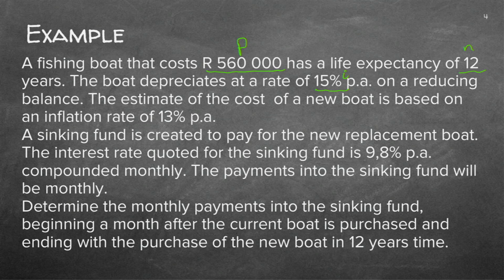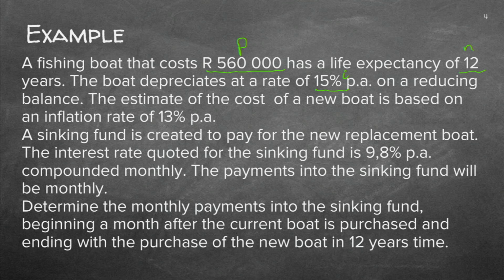Now, this is not monthly or something. Overall, this fishing boat, every year, it reduces its value, which we call depreciation. So it's always per annum. Depreciation is always per annum. Inflation is always per annum. Good. Now they say the estimate of a new boat.